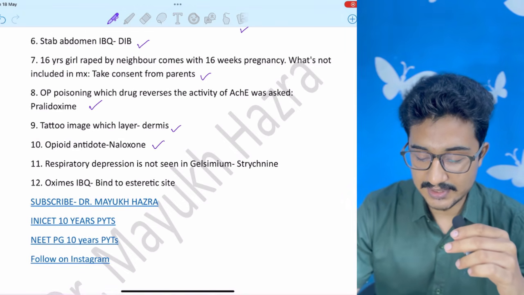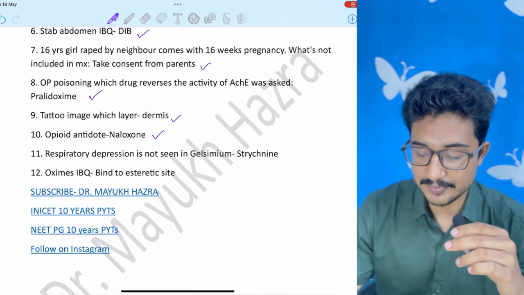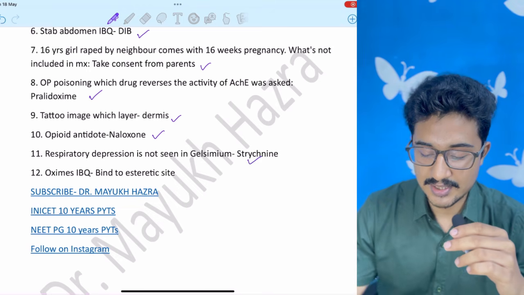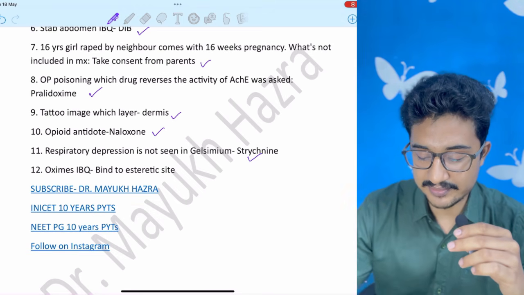Opioid antidote, naloxone. Respiratory depression not seen with strychnine. Image based question was given, and it binds to the strychnine site.